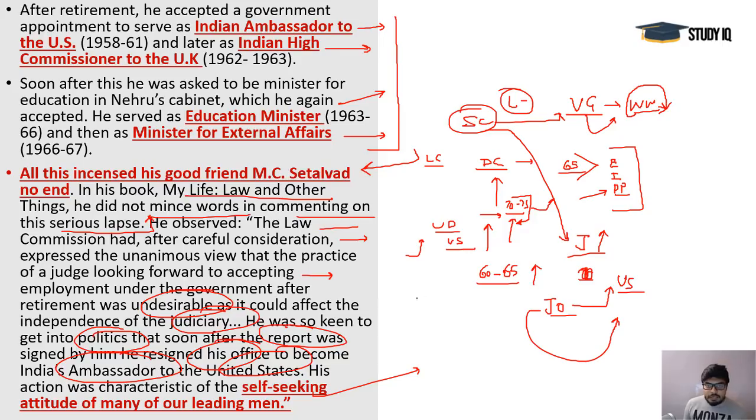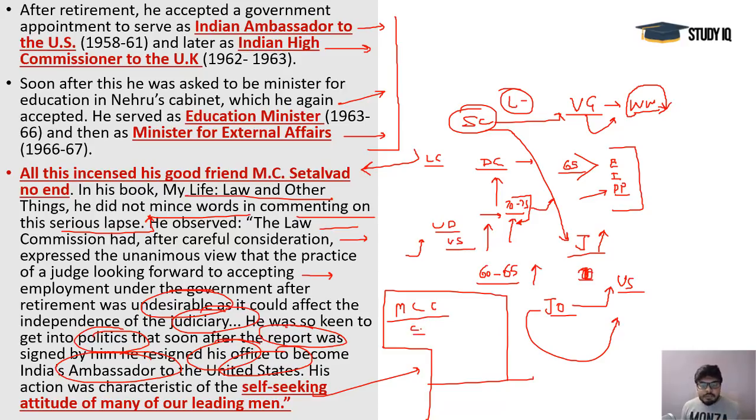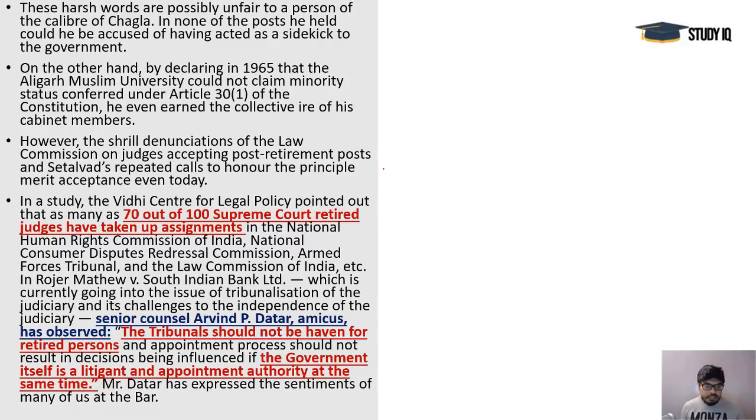And one more thing that I told you, that person's talent should not be wasted. As in the case of Mr. MC Chagla, there was no question about his integrity, his competence, and his abilities, and he did all these jobs after retirement in a very fine way, and he was an important administrator also. But you see, it is not the case with all these people, all the judges, and we should come up with some kind of specific guidelines regarding that. So the Supreme Court should come up with these guidelines. That is the suggestion under this particular article.